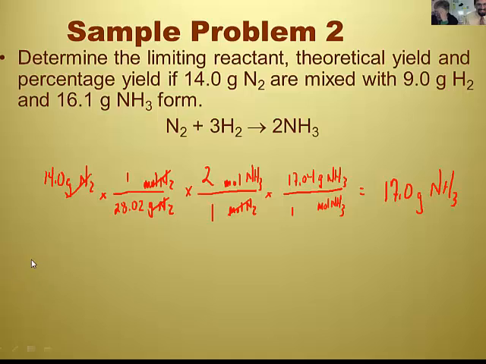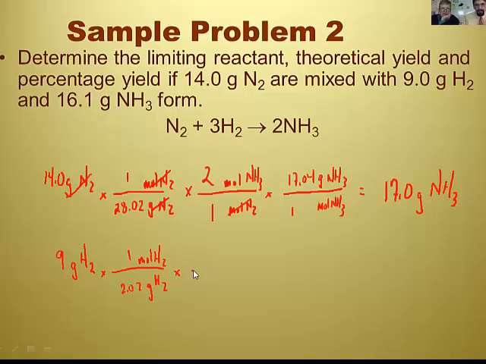Okay, so for the interesting part of the problem, now we have only 9 grams of hydrogen gas. Well, if that's a smaller number, aren't we going to have that being the limiting reactant? Moles of hydrogen, so molar mass. 1 mole of hydrogen is 2.02 grams.